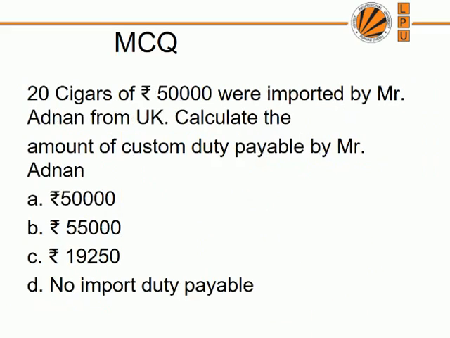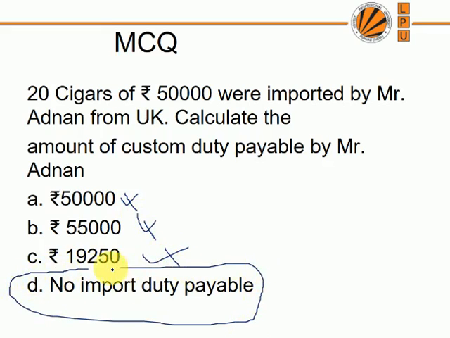Okay. Next MCQ, 20 cigars of 50,000 were imported by Mr. Adnan from UK. Calculate the amount of custom duty payable by Adnan. Four options: 50,000 rupees, 55,000 rupees, 19,250, no import duty payable. Answer is not A option, not B option, not C option. It is no import duty. Why? It is under the limit of cigars you can bring in.